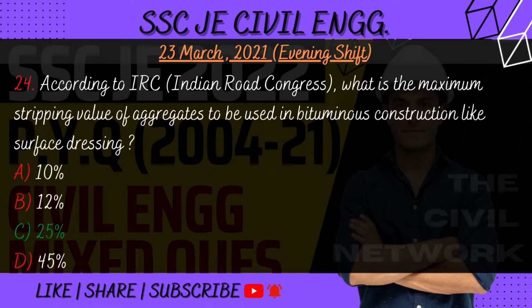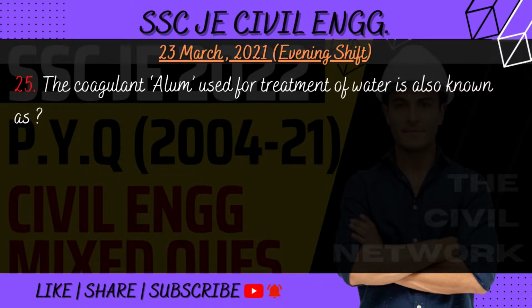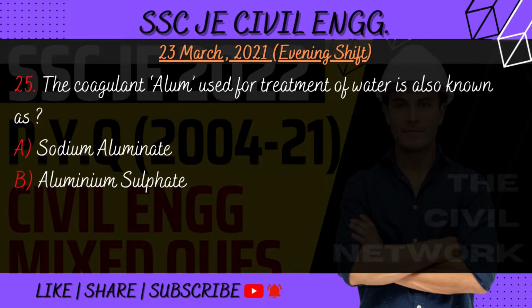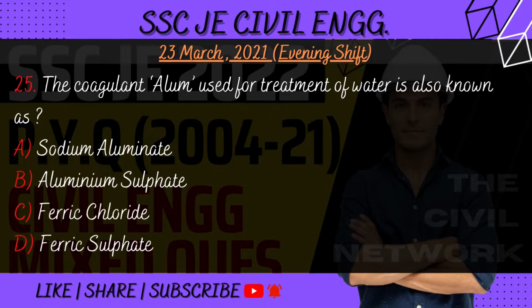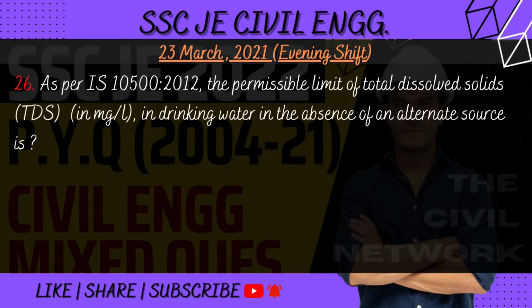25%. Question number 25. Coagulant alum used for treatment of water is also known as. Options are A. Sodium aluminate, B. Aluminium sulfate, C. Ferric chloride, D. Ferric sulfate. So the correct answer is option number B. Aluminium sulfate.